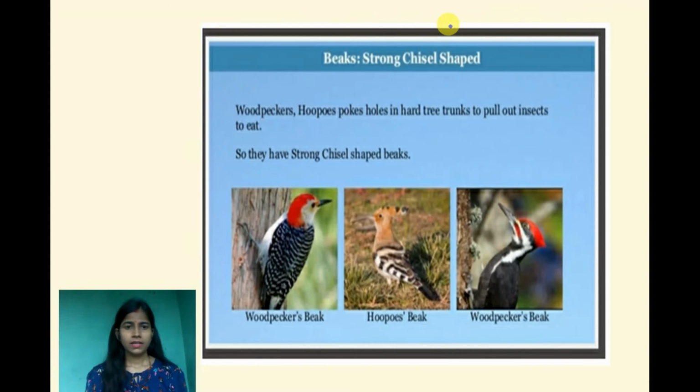The next category of beaks is the strong chisel shaped beak. You can see in the example woodpecker and hoopoe. This is also a woodpecker. They have a strong chisel shaped beak. Why?